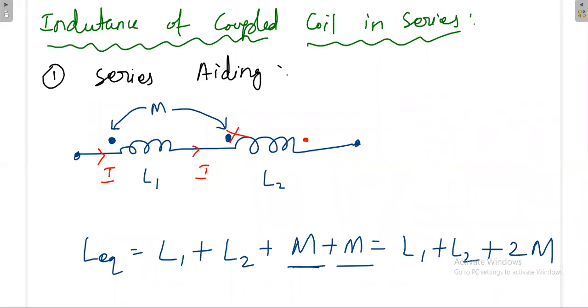So that is the dot convention for the inductances in series. For this one it is plus, because both are entering. Here also, at the entering terminal you have a dot, and here also at the entering terminal you have a dot, so that's why this is plus 2M.